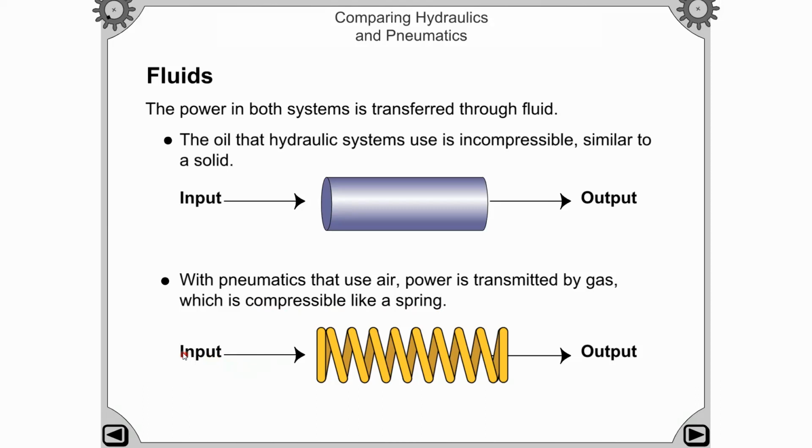If we provide input to the spring, it gets compressed. So in a pneumatic system, air is used because air is compressible like a spring.